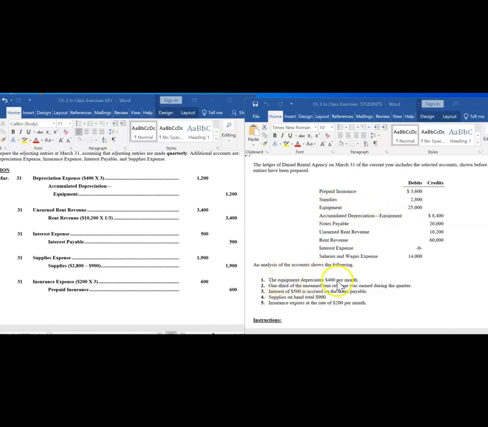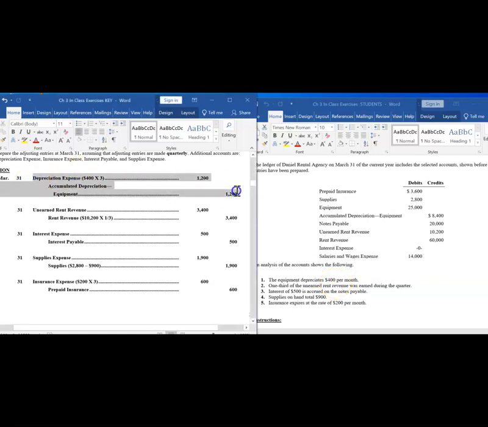The equipment depreciates $400 per month, we have $400 of depreciation expense. Thus, we need to record 3 months at $400 per month, or $1,200 of depreciation expense, to reflect how much of that asset was used up over the 3 months.